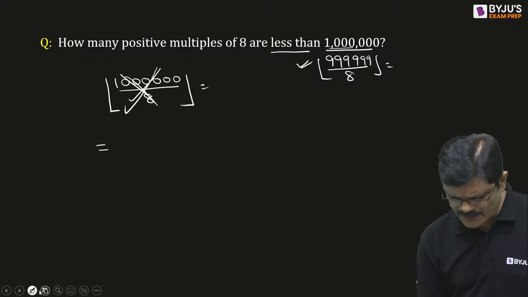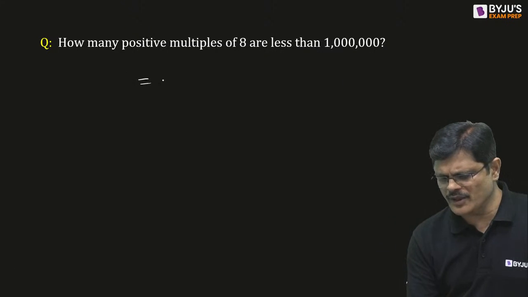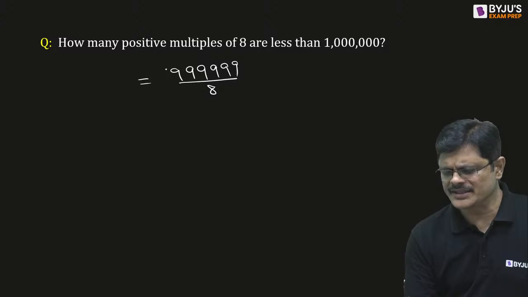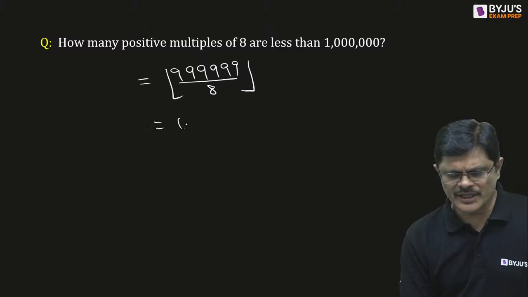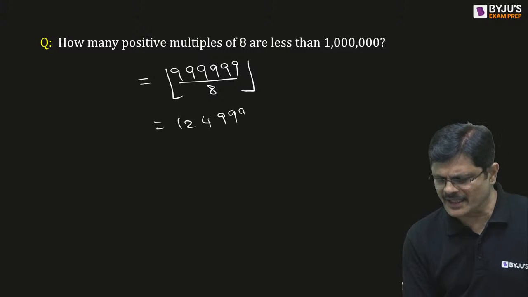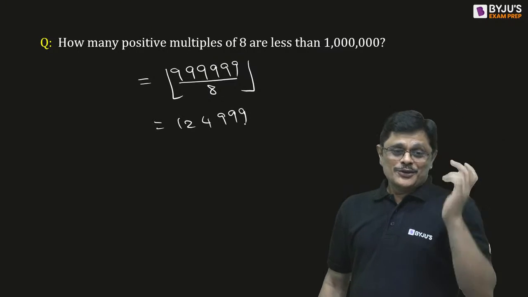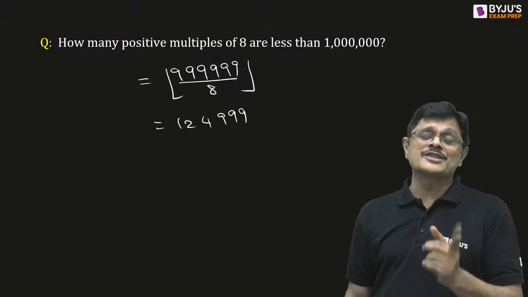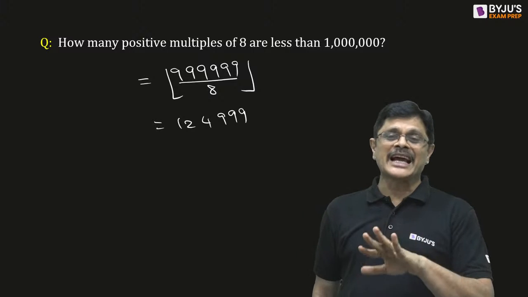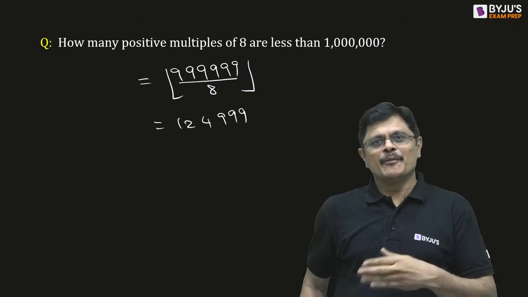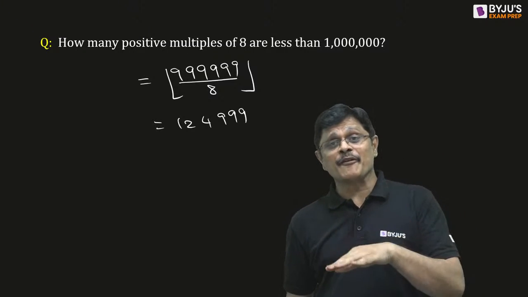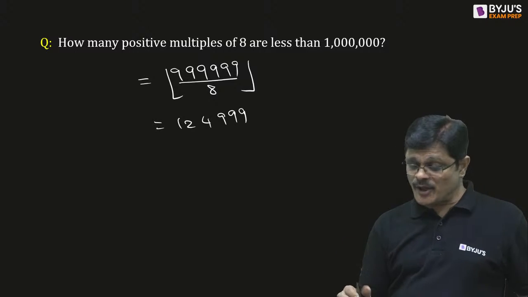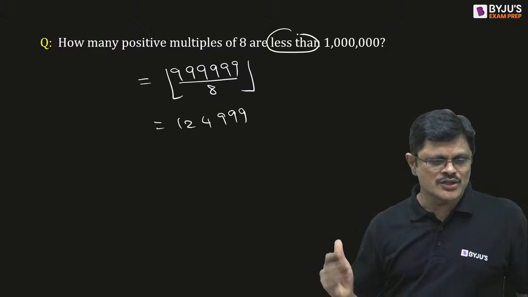Let me clear everything and write down. It is 999999 upon 8, so it is 124999. The last number, 10 lakhs, is actually divisible by 8, because of that we are having the problem. Suppose 10 lakhs was not divisible by 8, both answers would have been the same. But unfortunately 10 lakhs is divisible by 8. Therefore that problem arises, because you are talking about less than, so 1 less than that.